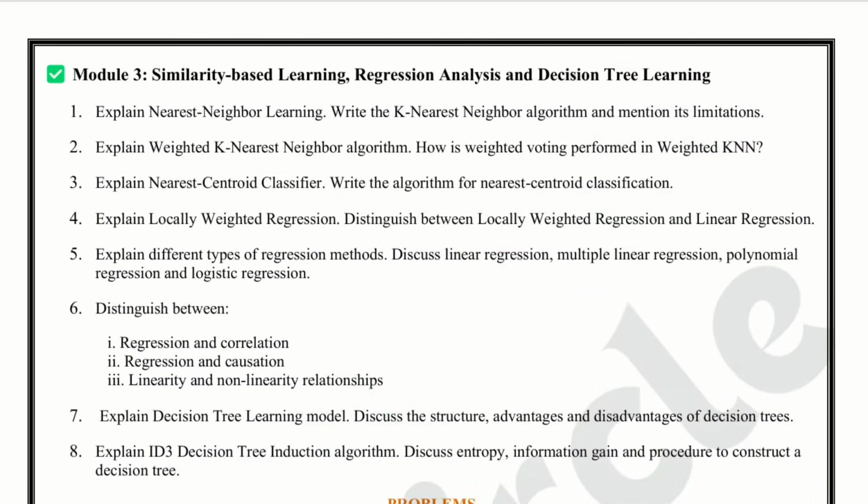Module 3 first question. Explain nearest neighbor learning. Write the k nearest neighbor algorithm and mention its limitation. KNN is very important. Learn the algorithm steps and write limitations like slow prediction and sensitivity to distance.